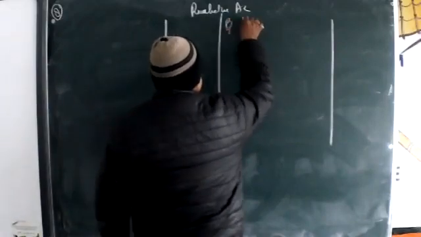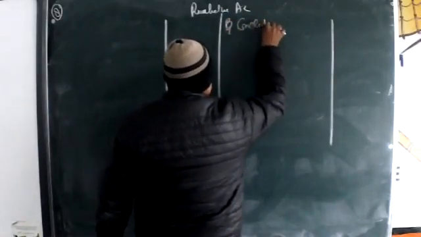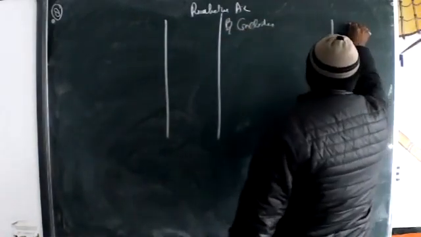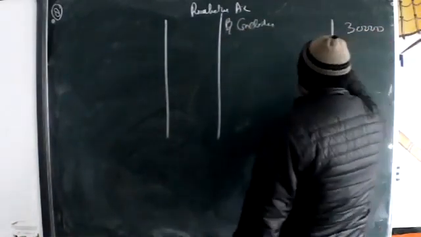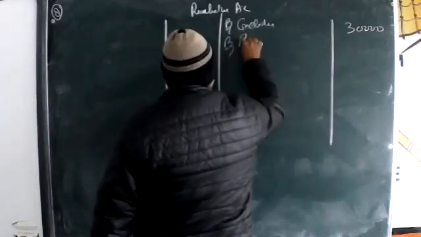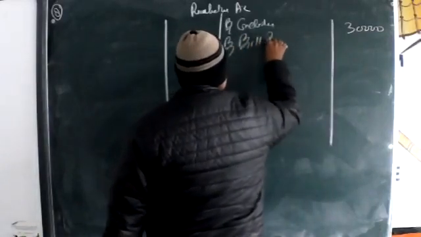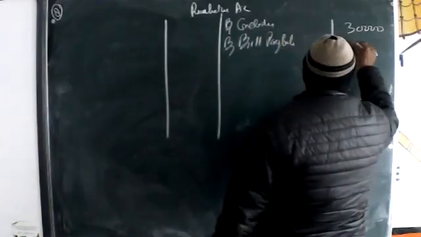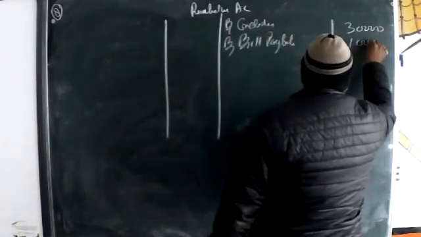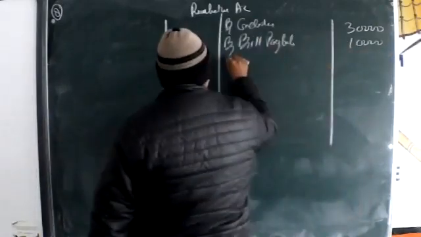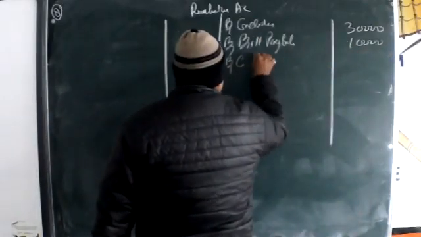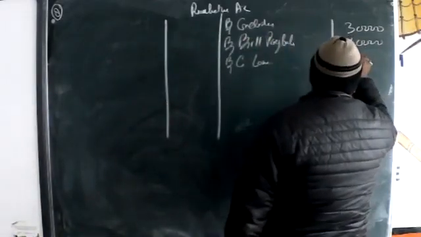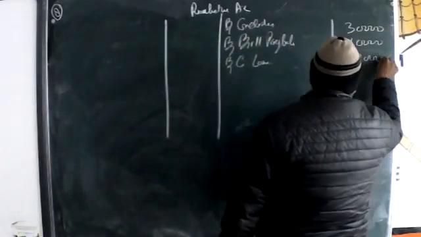First liability is Creditors, amount 30,000. Next, Bills Payable, amount 10,000. Then next, Z's loan, amount 18,000.